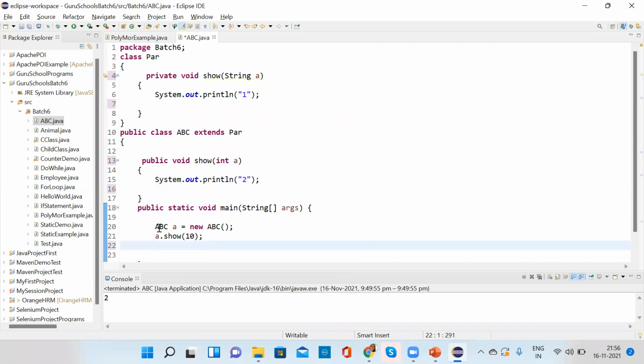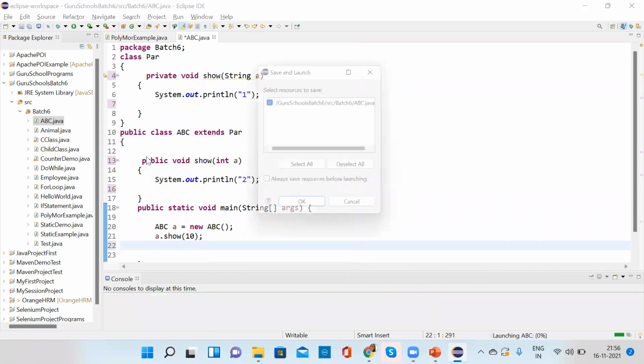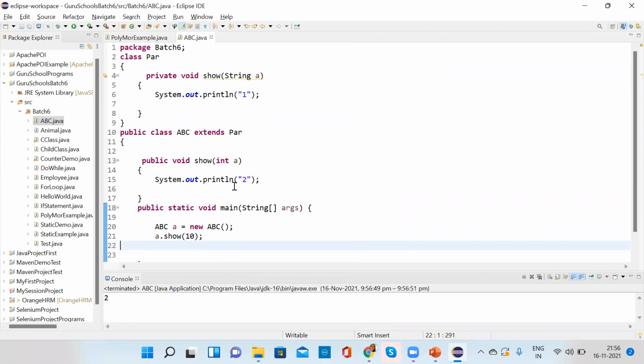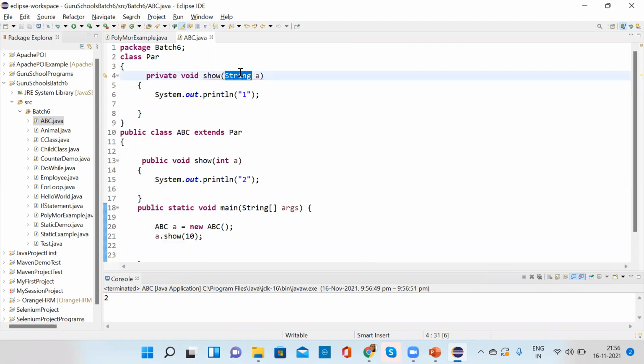I don't know. Private is only within the class. Chavi, can you run this? Yeah, but it will call the same method only, right? But whether this is overriding or not, I'm not sure. It will not override because the arguments are different, right?